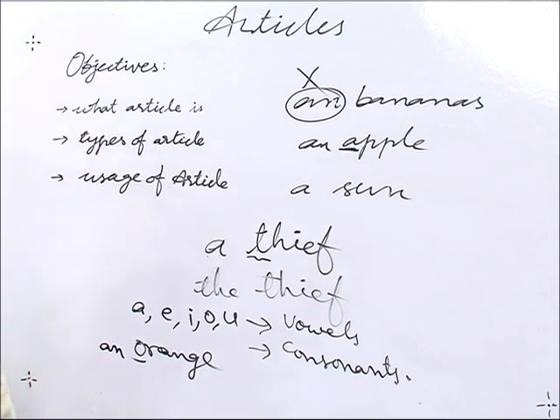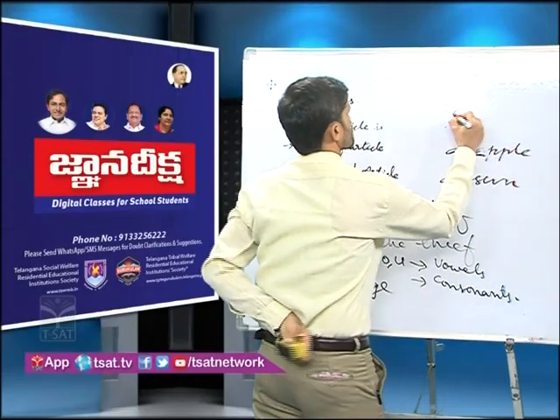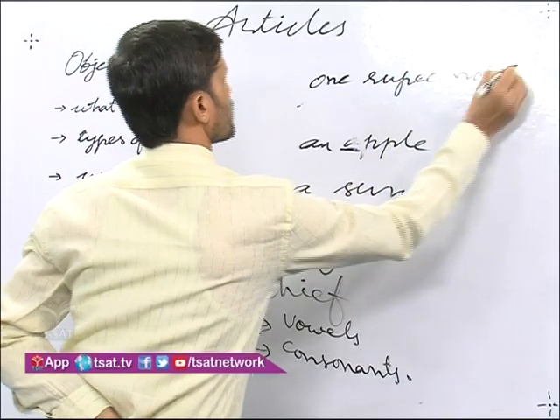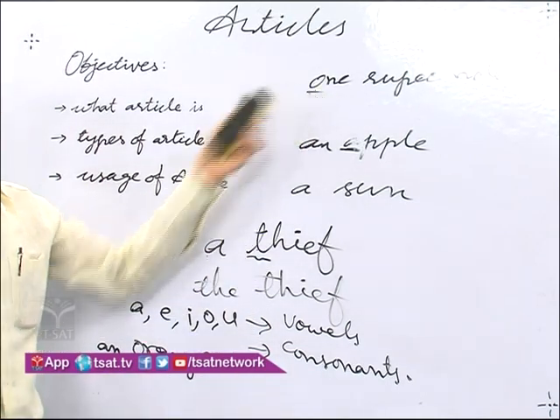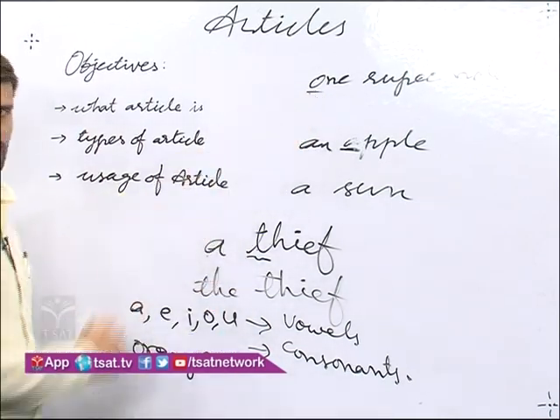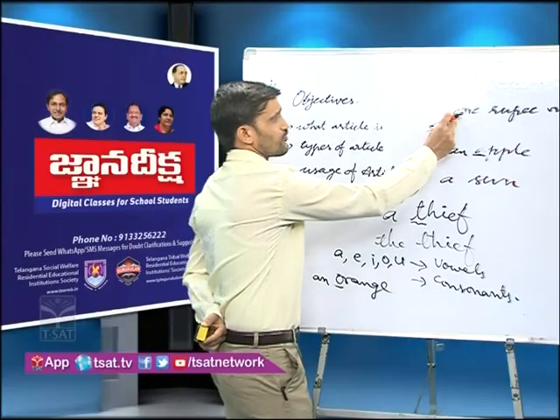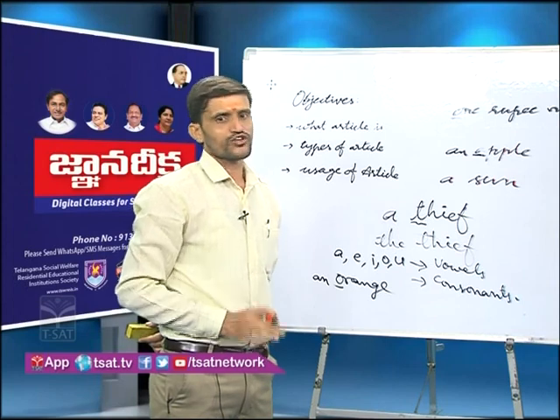But here you should observe "1 rupee note". Here this word begins with O, a vowel letter, but the sound is a consonant sound. Sometimes a word begins with a vowel letter but gives a consonant sound.